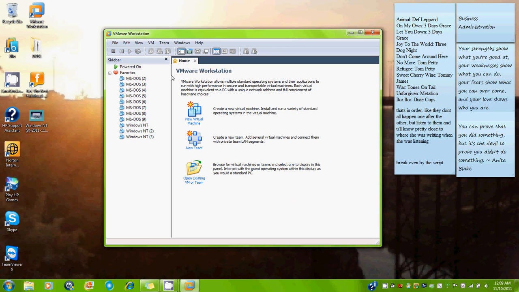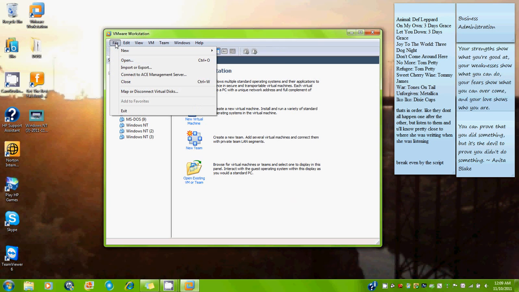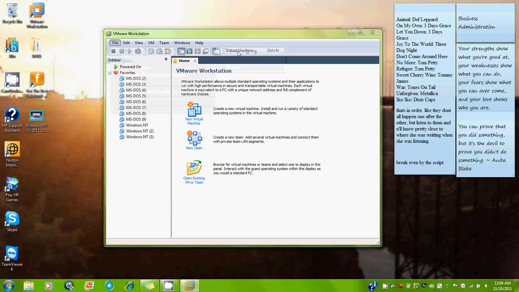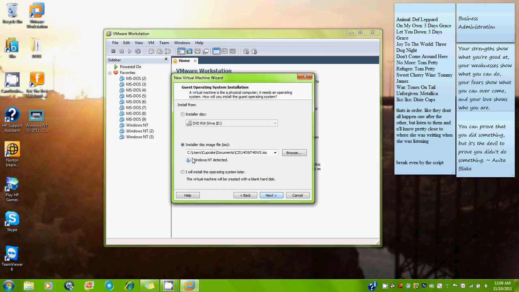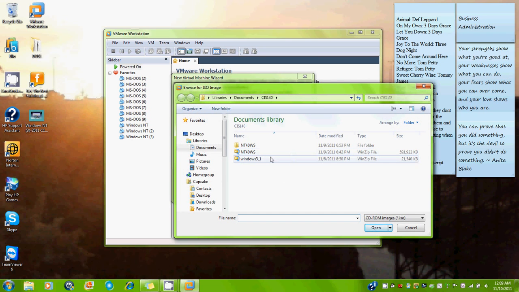Now we're going to VMware Workstation, we're going to File, New, Virtual Machine. You're going to choose Typical, Next, and you want to install a disk image file, and you go to Browse, and you go in to find where you have your Windows NT saved. And you open it,